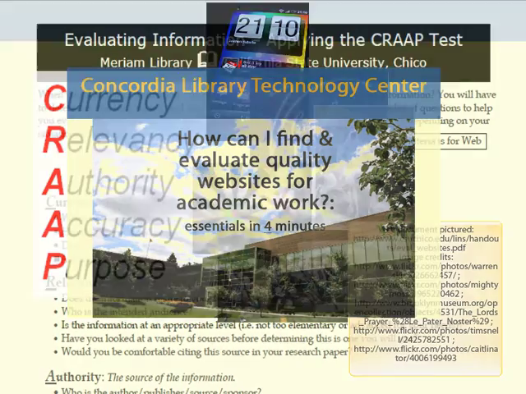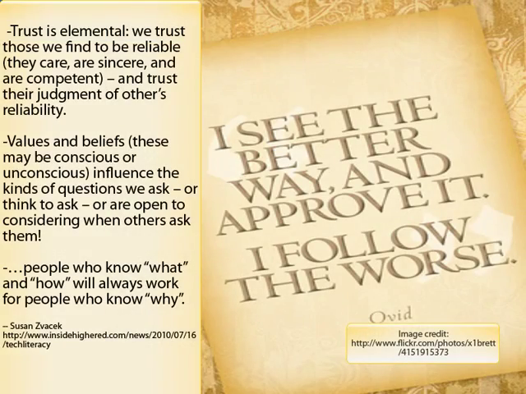Of course, the CRAP tool and the tips we've discussed aren't perfect, and none of this is a substitute for paying close attention to human nature in general. If you want to ramp up your critical thinking in this regard, take a moment to pause this tutorial now and consider the following statements.